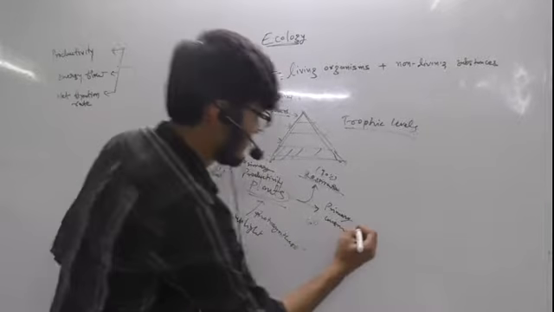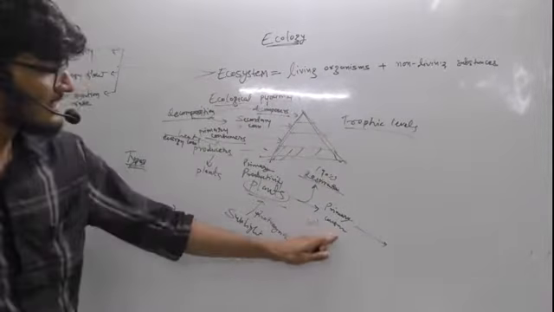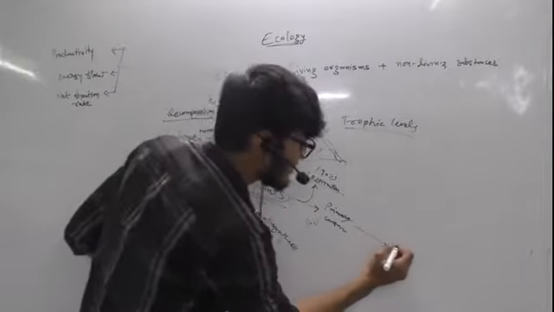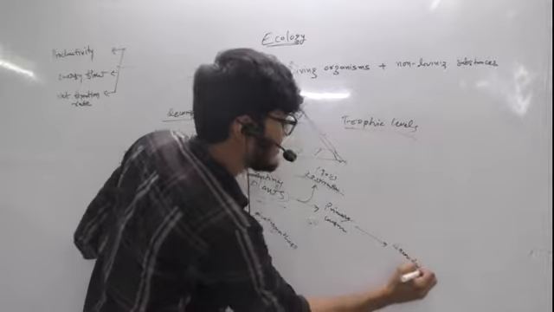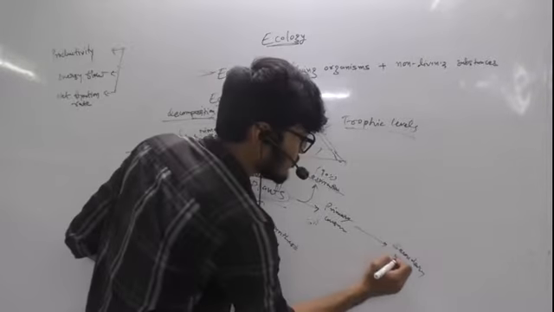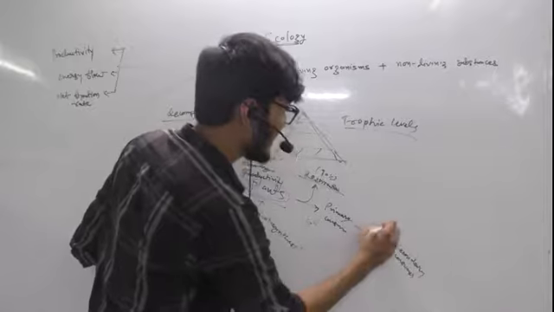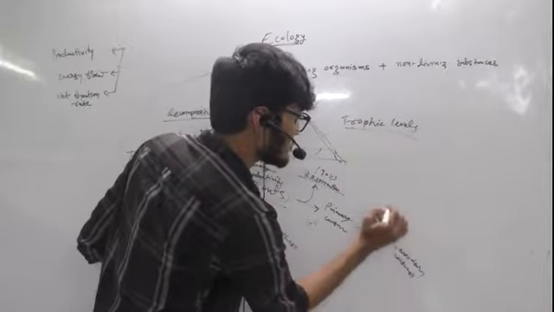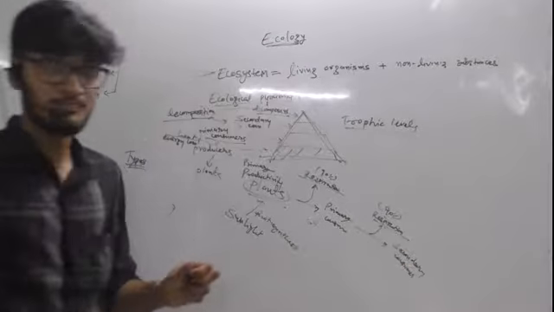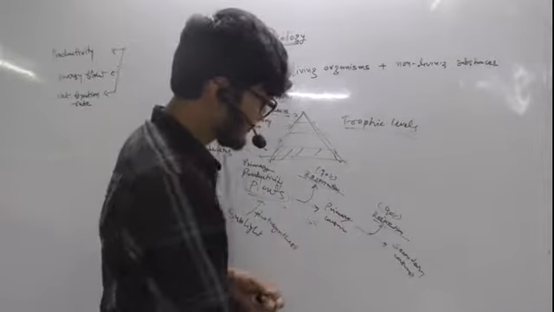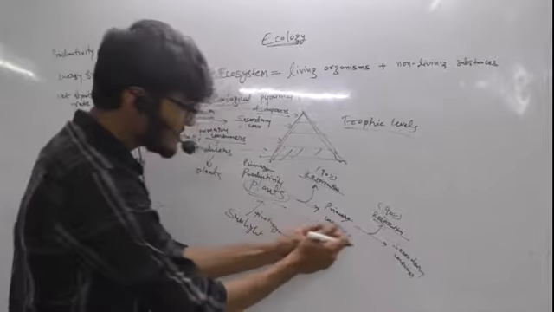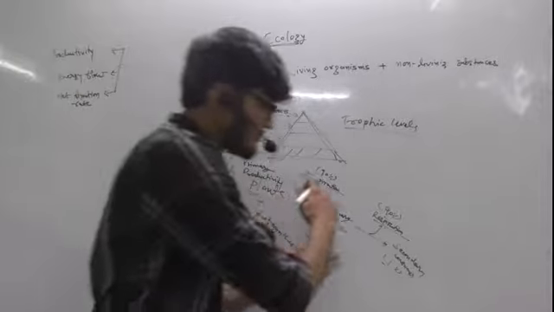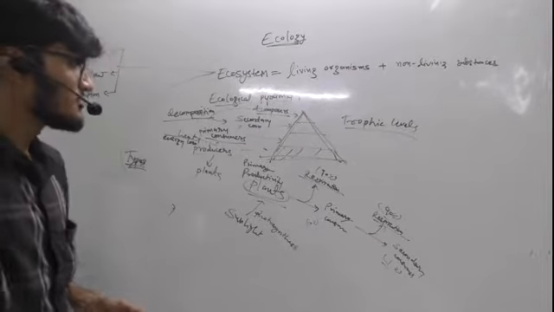So now, from these primary consumers, the energy will be flown into the secondary consumers, as they will consume the primary consumers. So let's say that again some energy will be lost, as in the form of respiration. So 90% will be lost. Okay, and again 10% of the 10%, that means 1% of the energy is transferred into the secondary consumers.